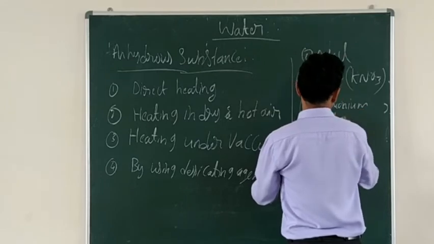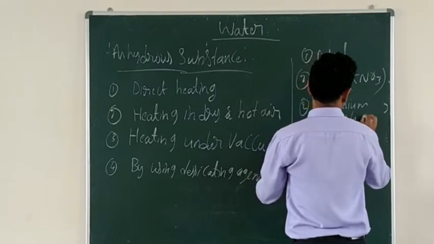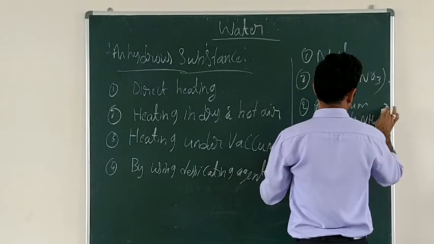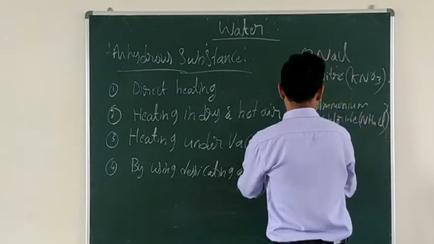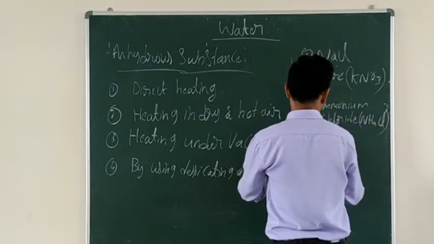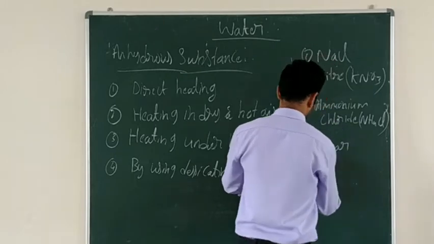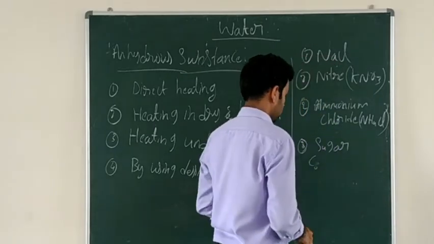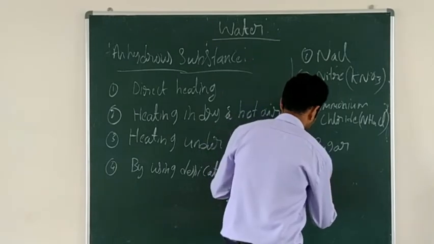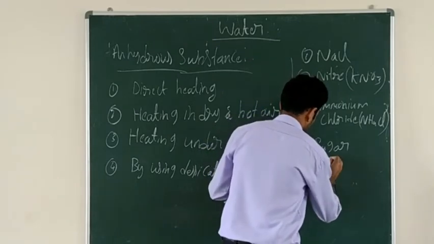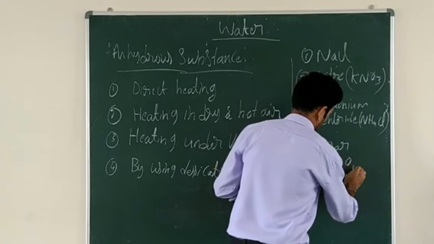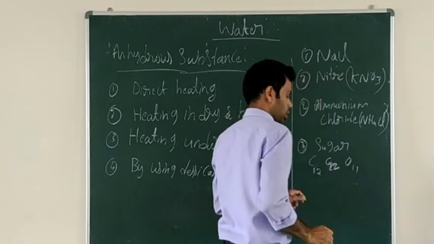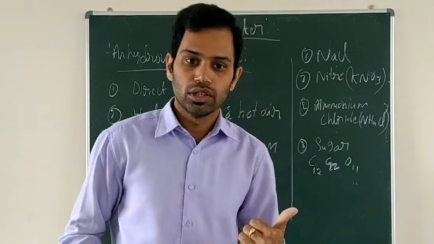Ammonium chloride, NH4Cl. And third one sugar, sucrose. Sugar, that is the sucrose.